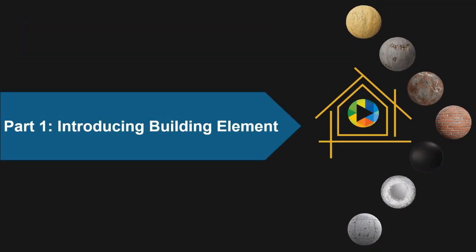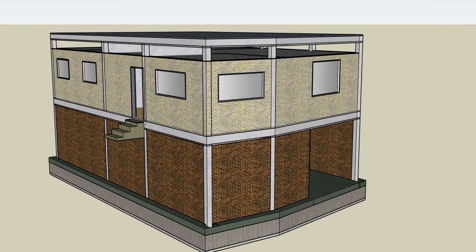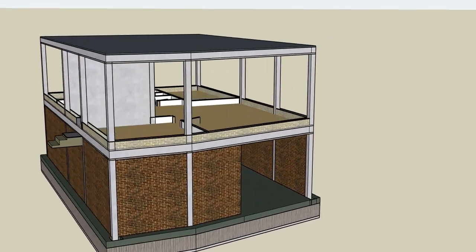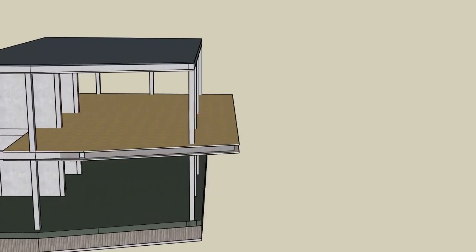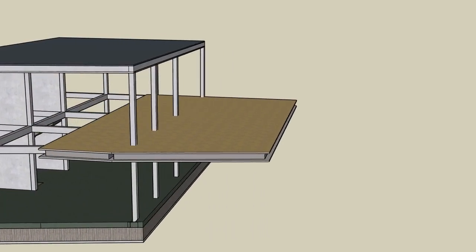Part 1. Introducing building element. The horizontal coverings separating the stories are called floors. The ceiling has a structural part to bear the loads and transfer them to the beams.